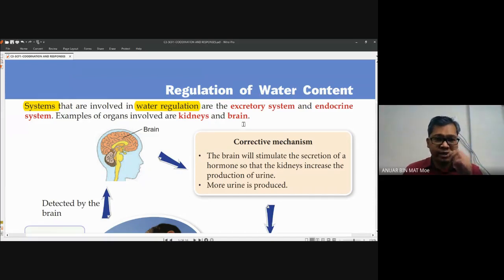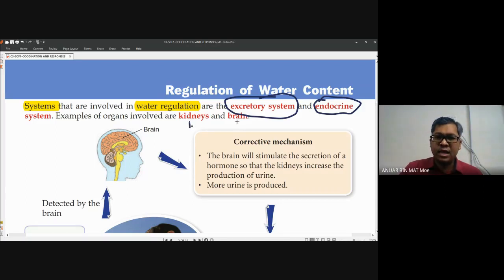So what are the systems involved in water regulation? You must remember there are two types of system involved. Number one is the excretory system and number two is the endocrine system. And then what are the organs involved?